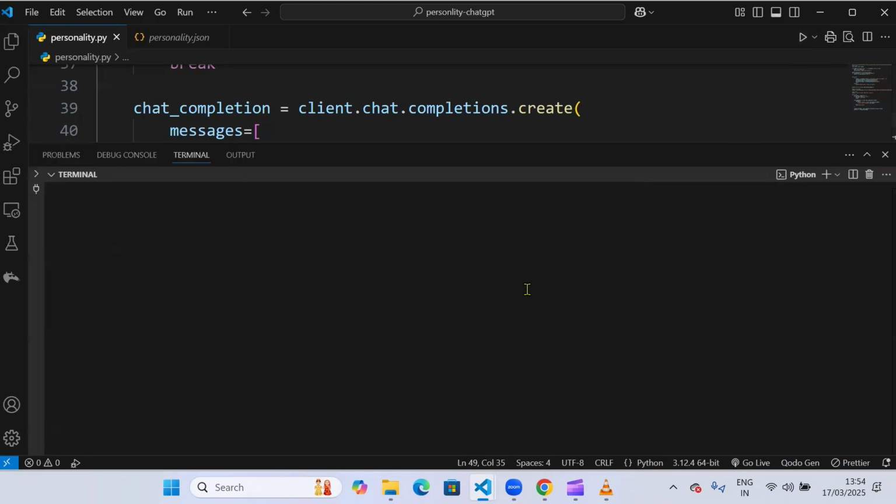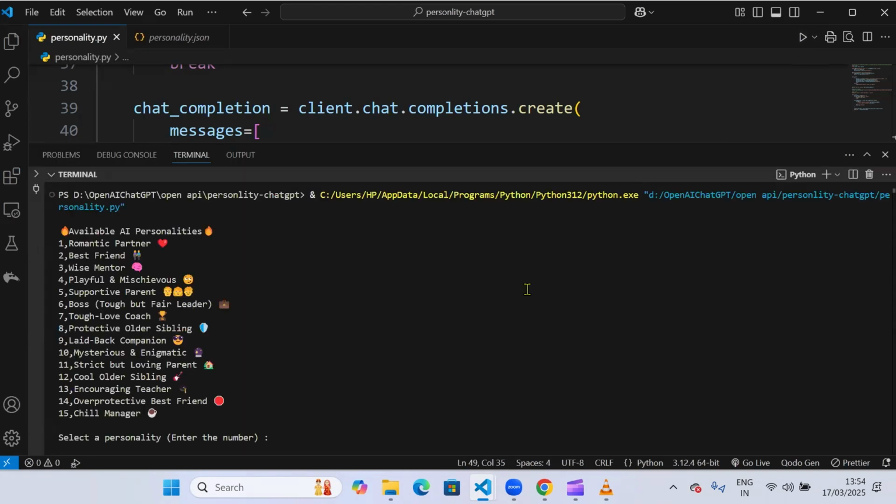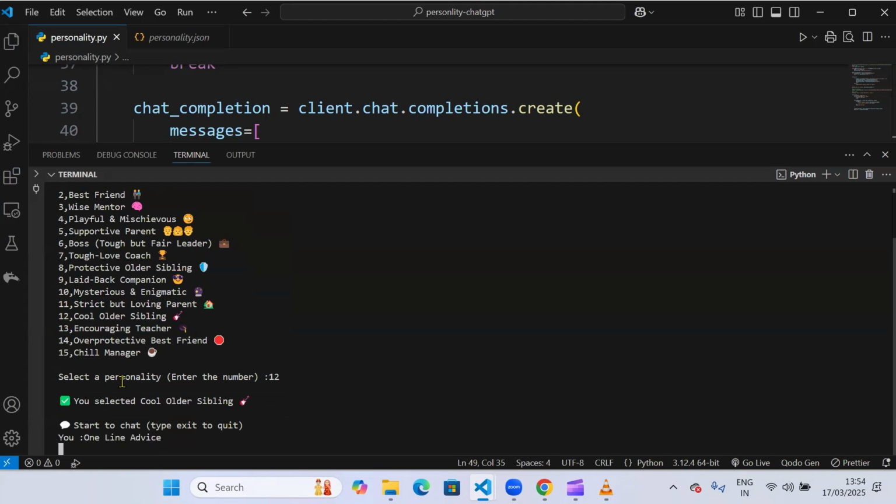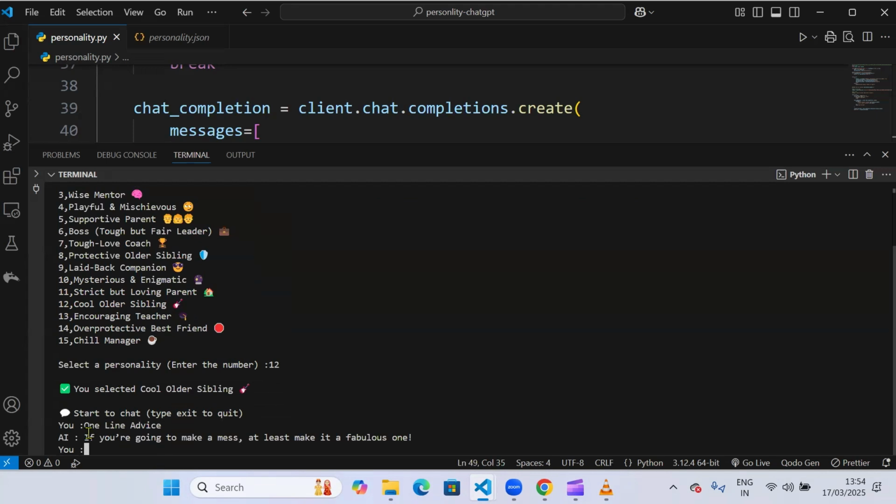I'll provide the personality of, let's say, cool older sibling. So that is 12. I'll ask for advice, one line advice. So AI with the personality of cool older sibling gave a great advice. And this is how you can integrate personality with AI and chat with it.